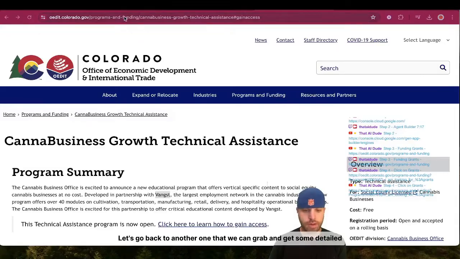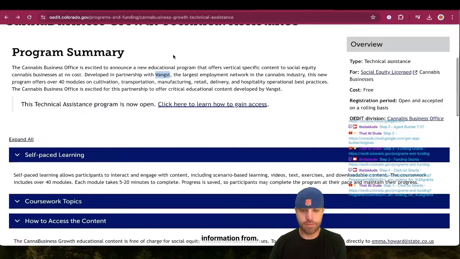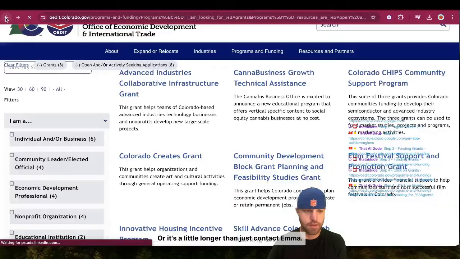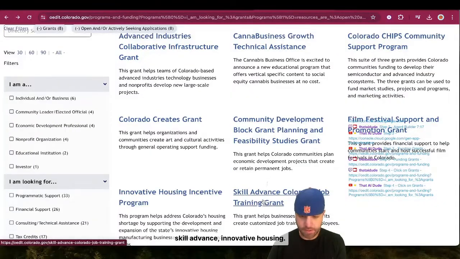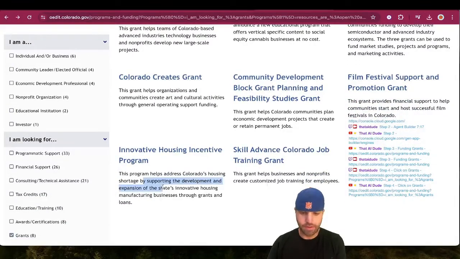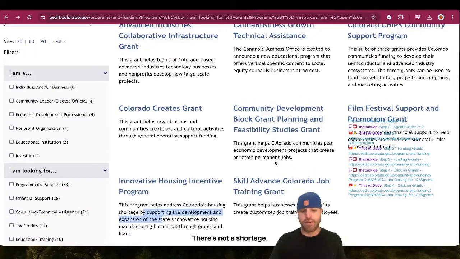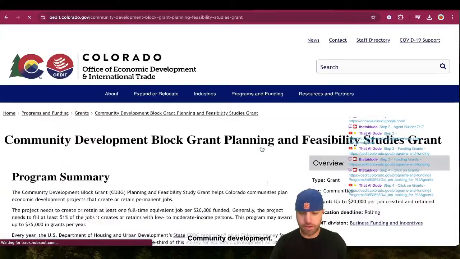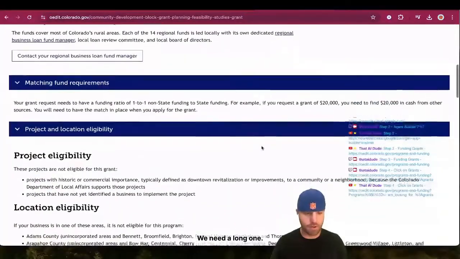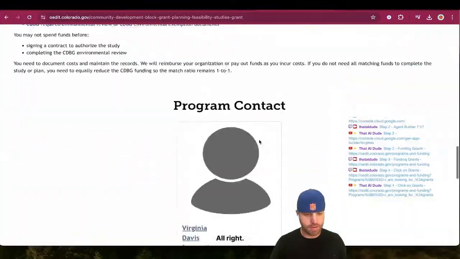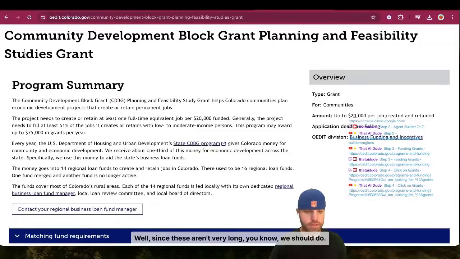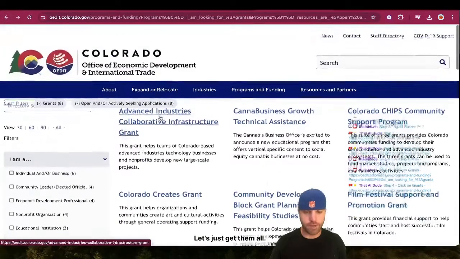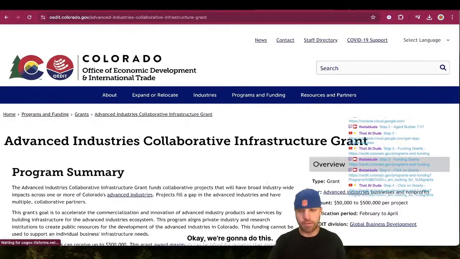Let's go back to another one that we can grab and get some detailed information from, where it's a little longer than just contact Emma. Skill advance, innovative housing shortage, housing price problem. There's not a shortage. Let's go community development. Let's see what this is. We need a long one. Contact. All right. Well, since these aren't very long, you know what we should do? Let's just get them all. Boom. Okay, we're gonna do this.